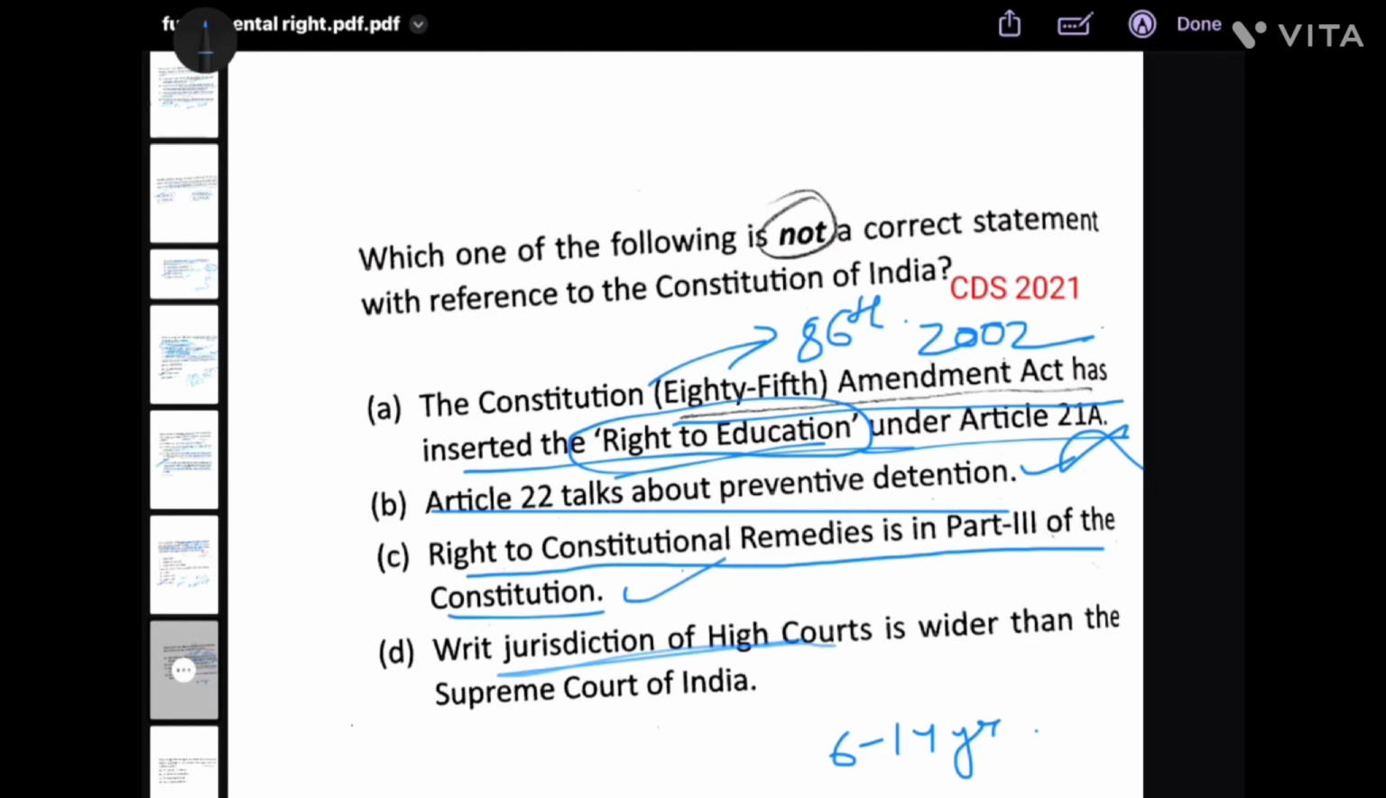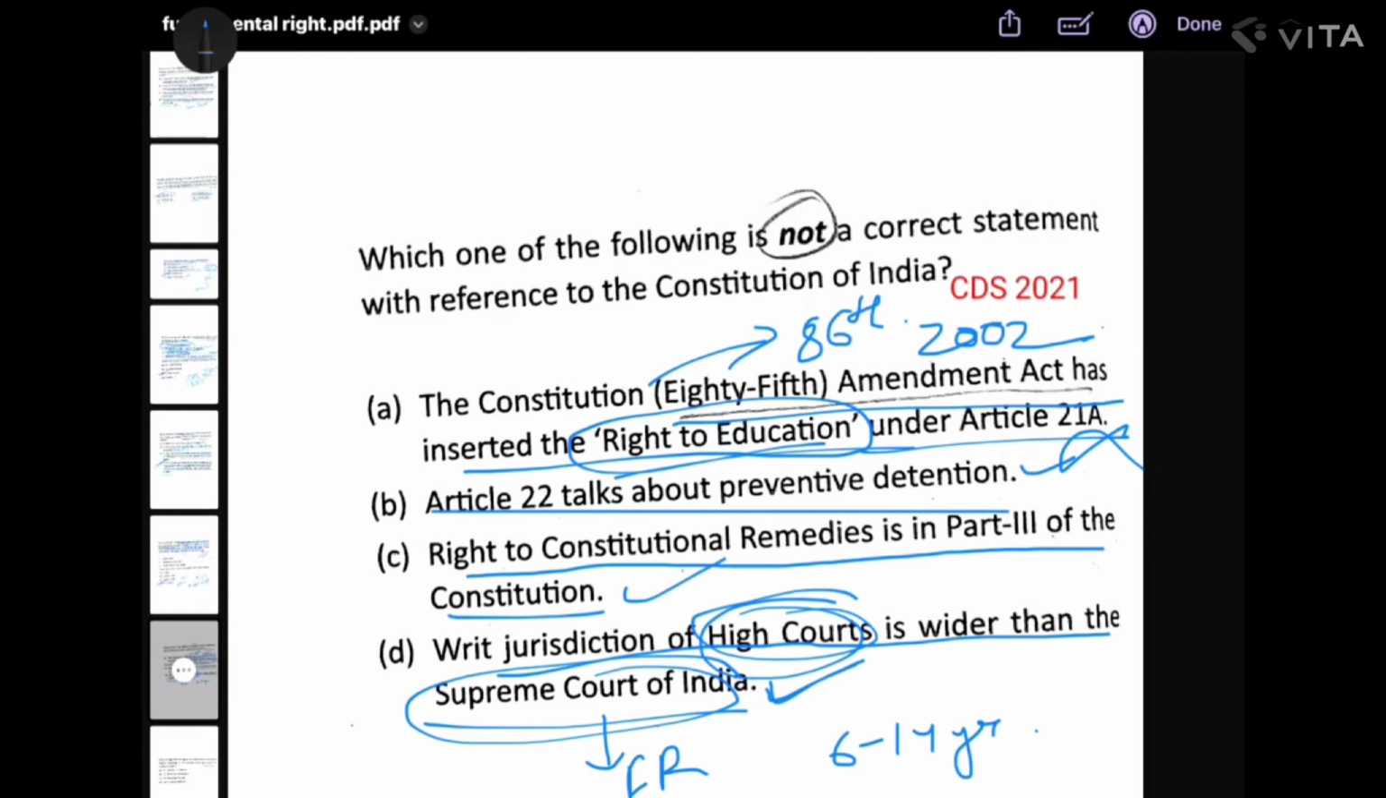Yes. Writ jurisdiction of High Court is wider than Supreme Court of India. Yes. Because Supreme Court of India issues writs only on the matter of fundamental rights, but High Court can issue writs on any matter that is a legal matter. So, the writ jurisdiction of High Court is wider than Supreme Court of India. Answer is A. Next.